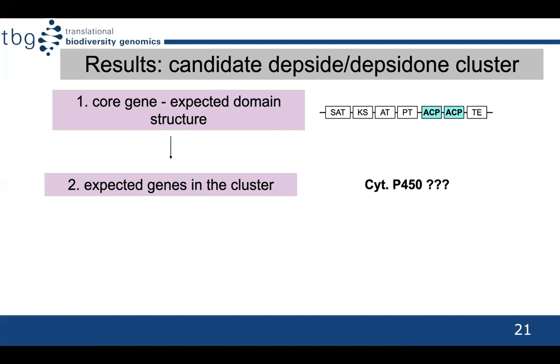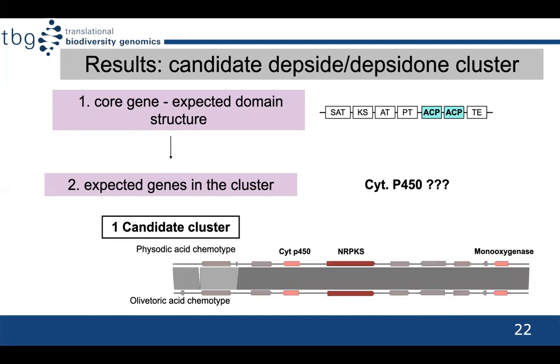Next, I looked into the other genes present in the cluster. For the production of depsidone, for instance, it would be required that the cluster has a cytochrome P450. Using these criteria, I ended up with 1 cluster, which is our candidate cluster for olivetoric PKS. This cluster has the NR-PKS with 2 ACPs and a cytochrome P450 gene.